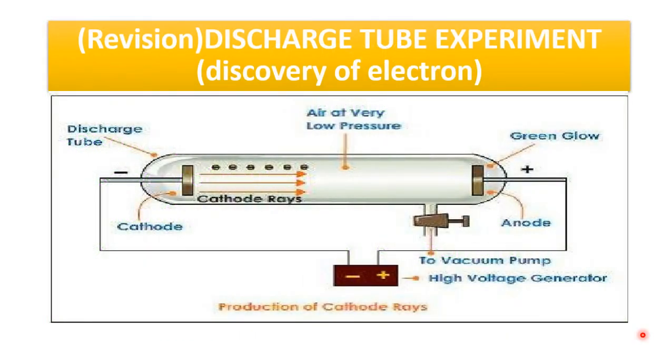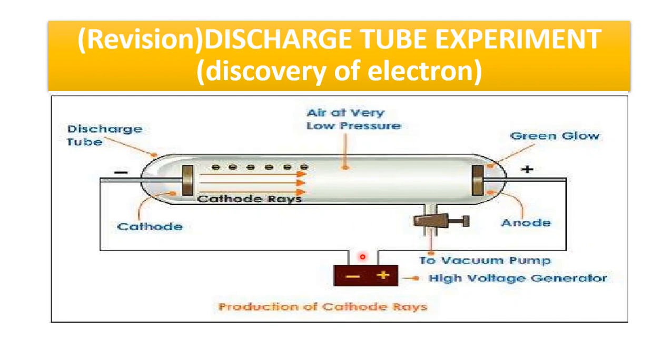So this is the discharge tube. Review of the discharge tube experiment, discovery of electron. Dear students, as you are watching, this is a discharge tube made of glass. There are two electrodes connected with the battery. The electrode connected with the negative terminal of the battery is called the cathode, and the electrode connected with the positive terminal is called the anode. This tube is filled with gas at high pressure.